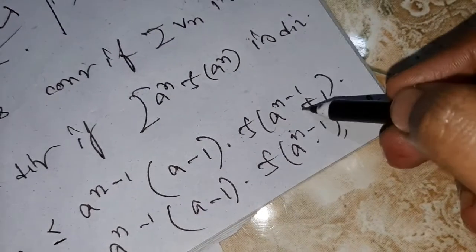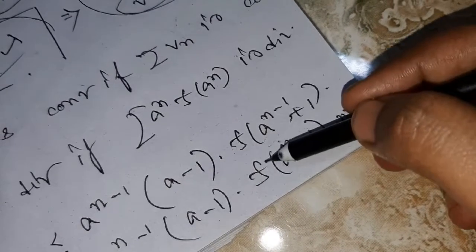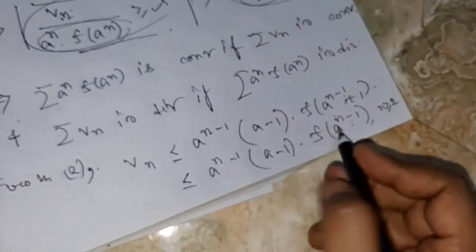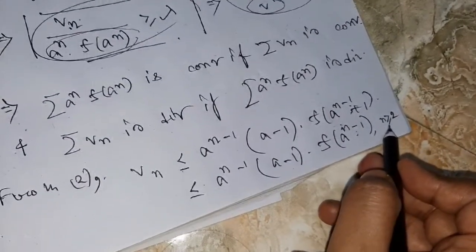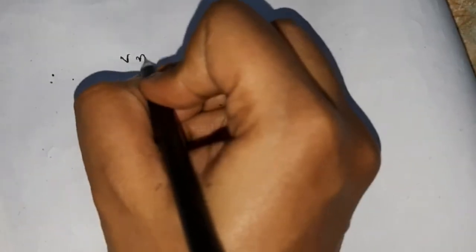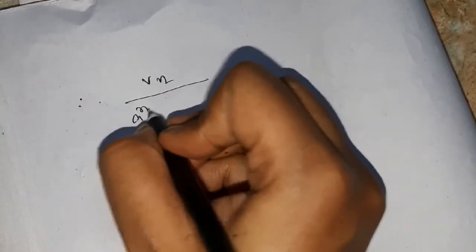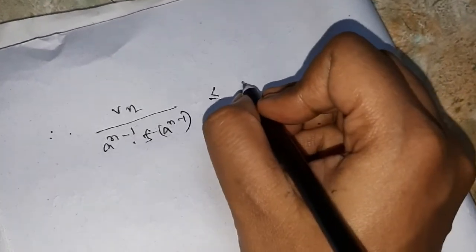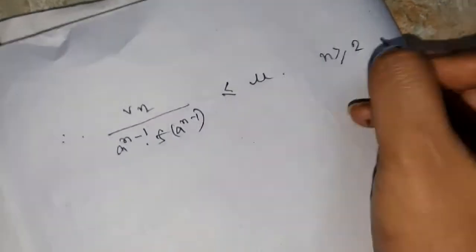Why can we write this? Because the sequence is monotone decreasing. So definitely this term is greater than this term. So Vn is less than or equal to this one. And it is true for all n greater than or equal to 2, carefully. So therefore, Vn by a to the power n minus 1 into f of a to the power n minus 1 is less than or equal to another constant. Suppose this is my mu. And it is true for n greater than or equal to 2.